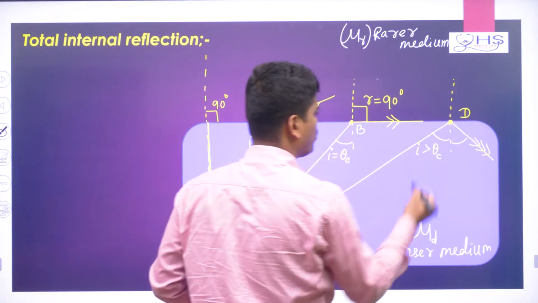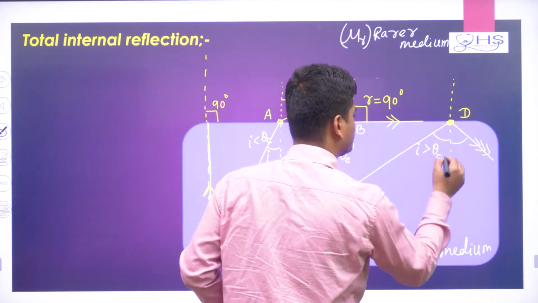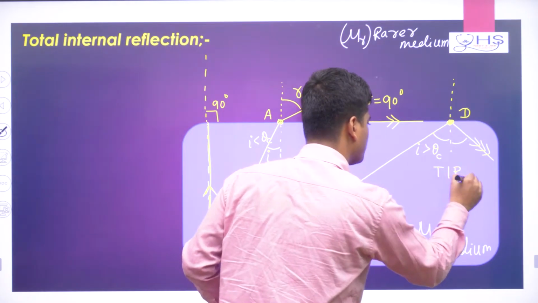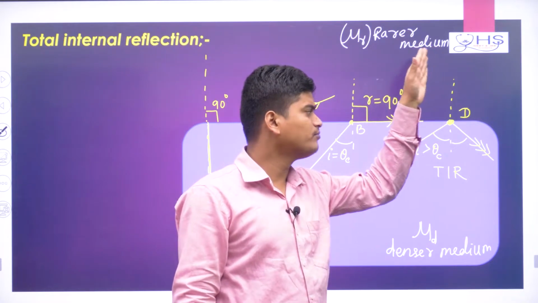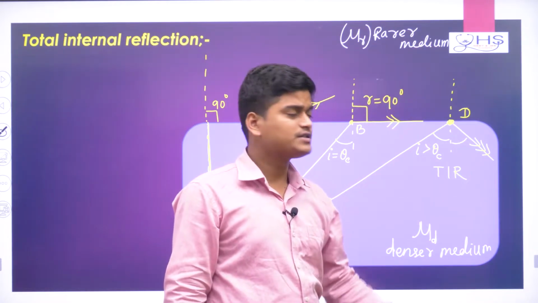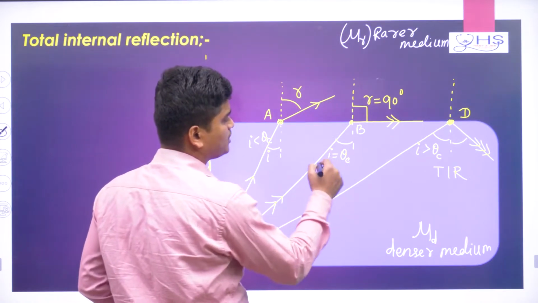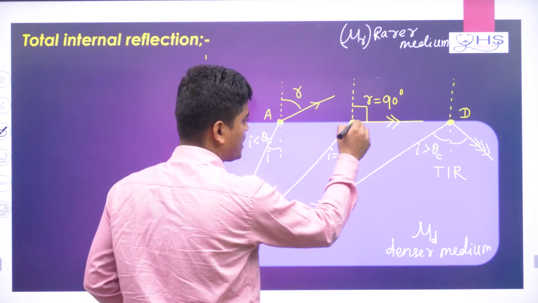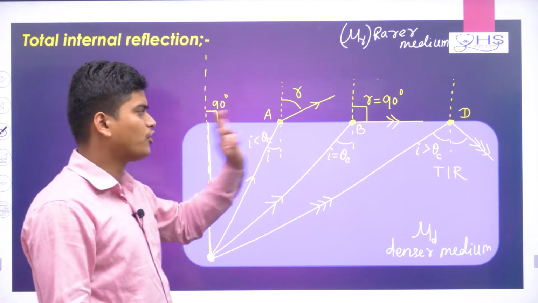This point is some D point. So at this D point, whatever phenomenon is happening is basically called total internal reflection. Light is not going to the rarer medium, but instead it is coming back to the same denser medium. Here I equal to theta is the minimum condition of TIR, and from here only we will find the critical angle definition and formula also.